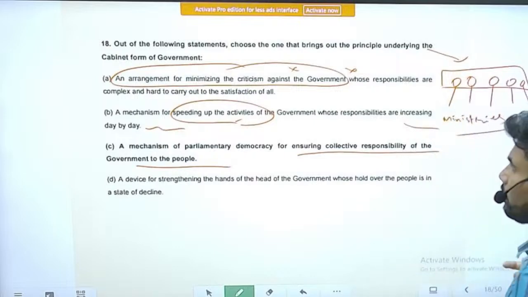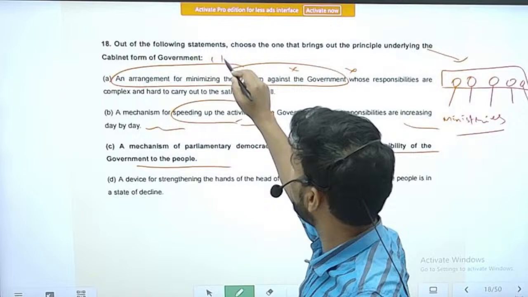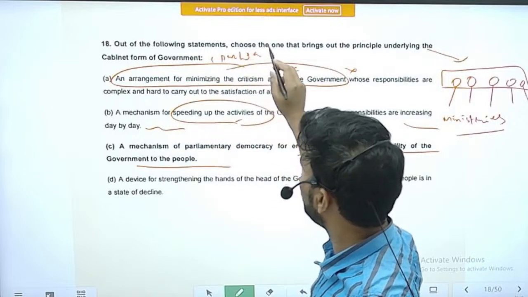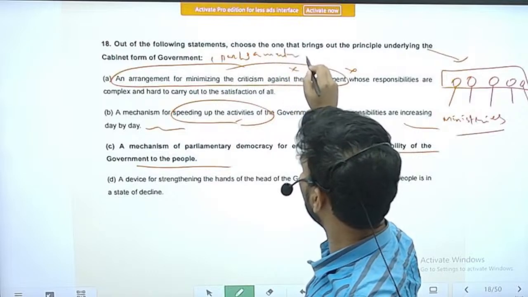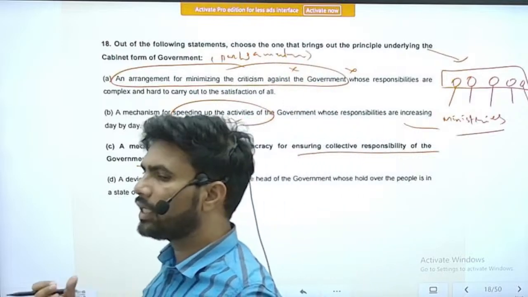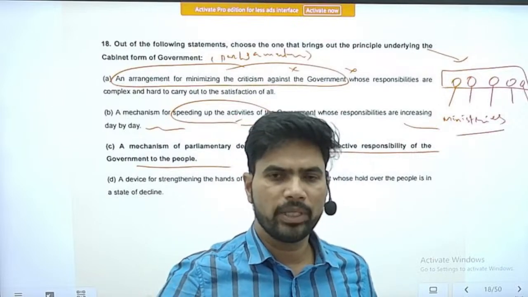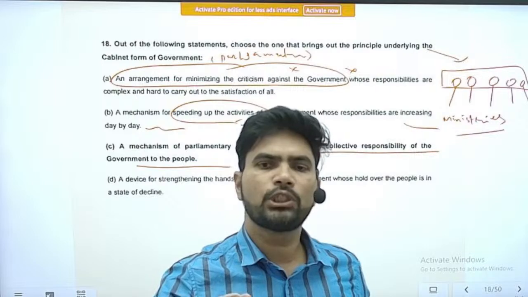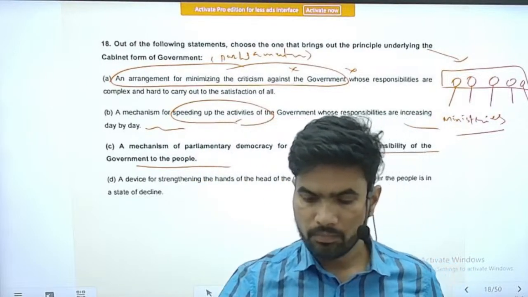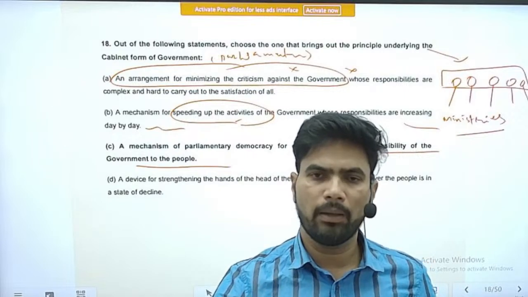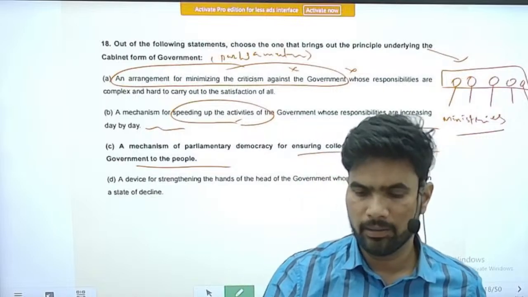Alternatively, it can be called the parliamentary form of government, in which the council of ministers is accountable to the lower house of the parliament, right? So they are accountable to parliament, which means they are indirectly accountable to the people of India, right?